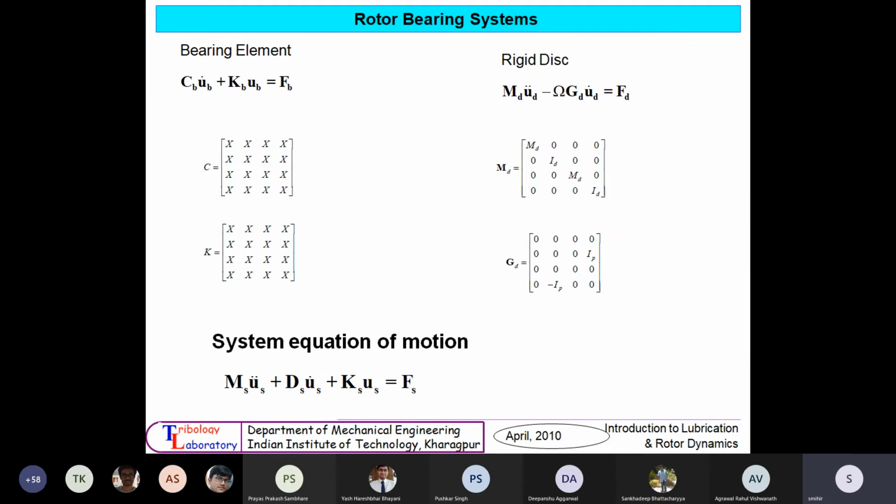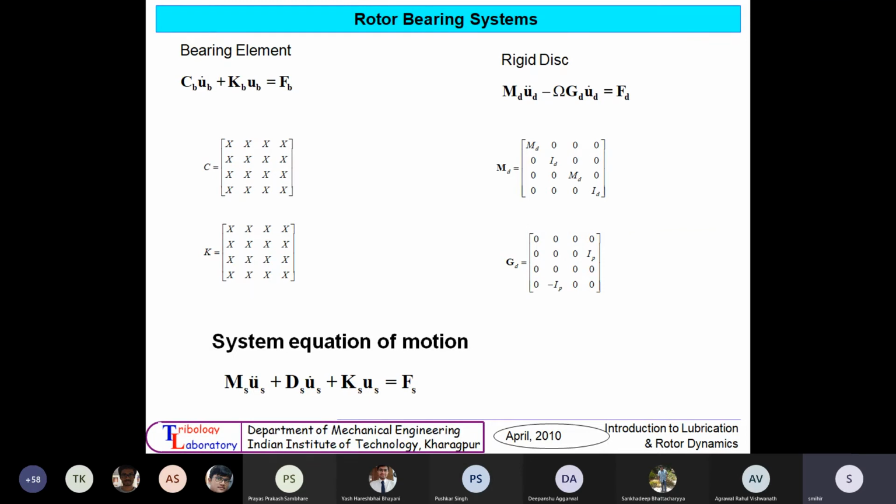Now in this case that I am showing in this slide, you get 4 directional stiffness matrix and damping matrix. If you consider the bearing to be massless, then there will be no mass matrix. Normally the mass is very small as compared to the whole rotor bearing system. Now the disc is a point mass which is heavy. You have to consider the mass of the disc.